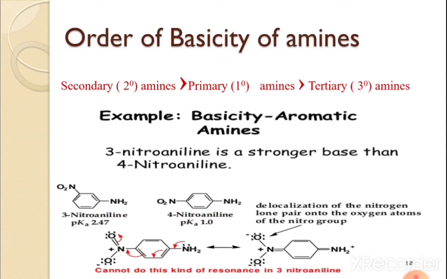In simple words, 3-nitroaniline is a stronger base than 4-nitroaniline because in 4-nitroaniline resonance is possible. Therefore, the nitrogen carrying this lone pair is not easily available for donation. In 3-nitroaniline, such a case does not happen. Therefore, 3-nitroaniline is a stronger base than 4-nitroaniline.